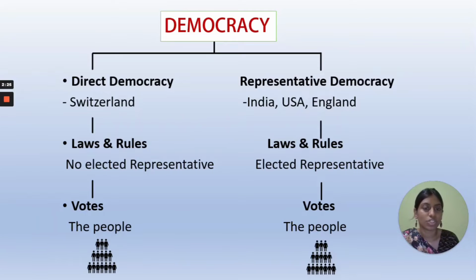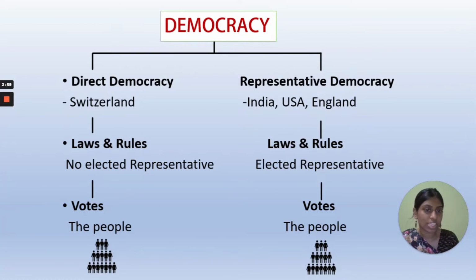Democracy is classified into two types. What are the two types? Direct democracy and representative democracy. The country which has direct democracy is Switzerland. So in Switzerland, the people will not vote for a representative. They will not vote for one person, but the people will be in charge of formulating the laws and rules of the country. Okay, so direct democracy means the people will not vote for a person, but they will formulate the laws and rules themselves.